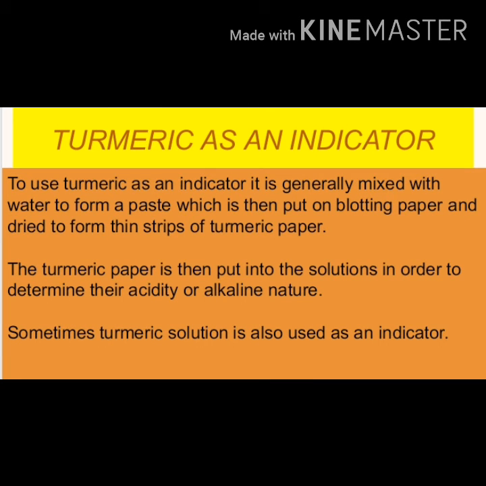Turmeric as an indicator. To use turmeric as an indicator, it is generally mixed with water to form a paste, which is then put on blotting paper and dried to form thin strips of turmeric paper. The turmeric paper is then put into the solutions in order to determine their acidic or alkaline nature.